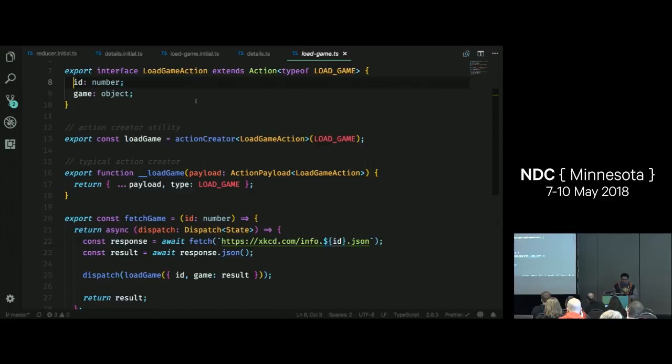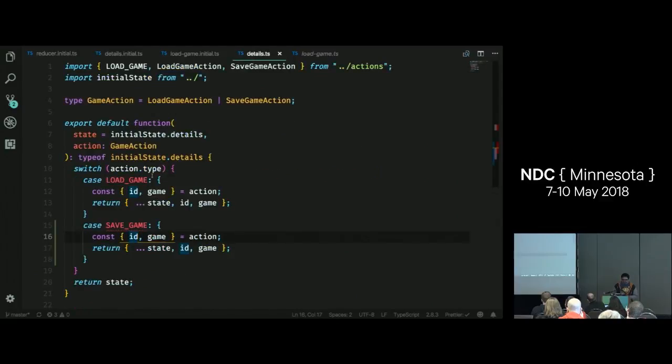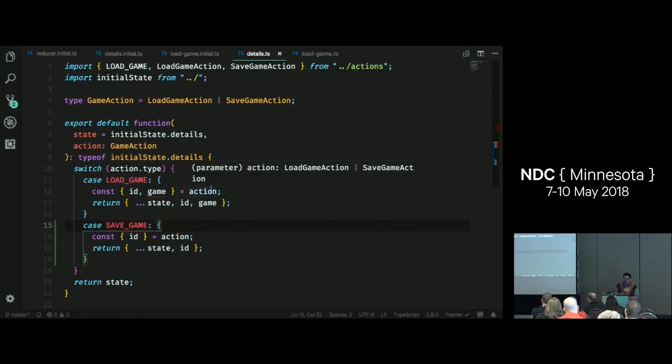So TypeScript is checking for us and making sure that I'm referencing the right properties. So now I can do save game. I can return my ID back. So that's pretty cool. I think this is one of the most powerful features and one of the best things I like about using TypeScript with React. Doing this sort of discriminated union is really powerful because it makes sure that my actions are going to be consistent, and if I update my actions, my reducers are going to throw compiler errors, so I can make sure I fix them before I get too far.